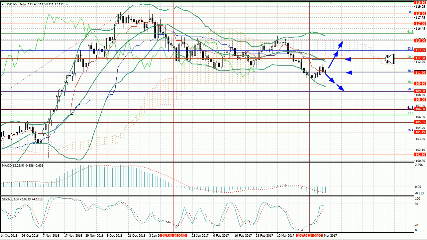Technical indicators give contradicting signals. The MACD histogram is falling in the negative zone. Stochastic is turning down. In general, the pair has potential for further decline.